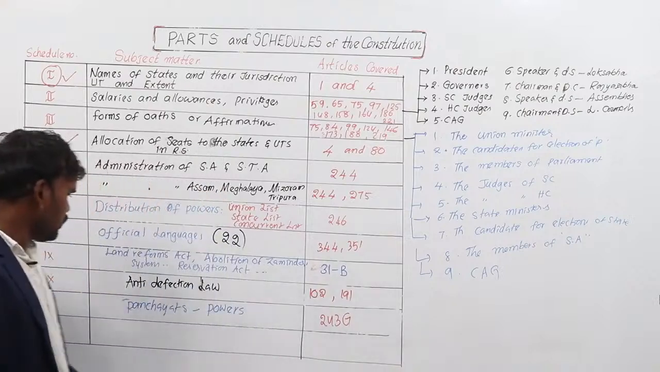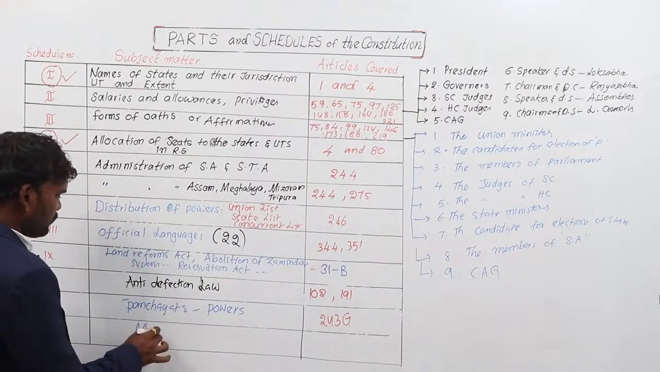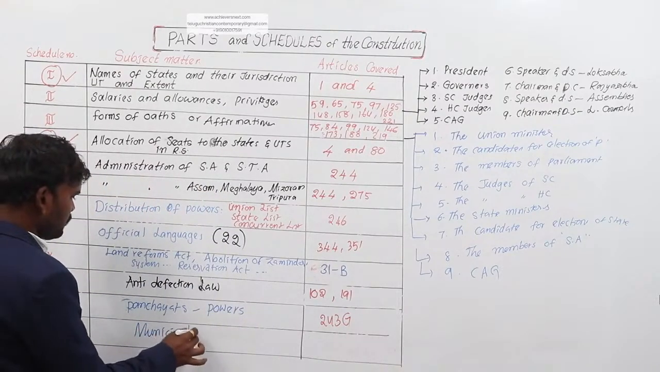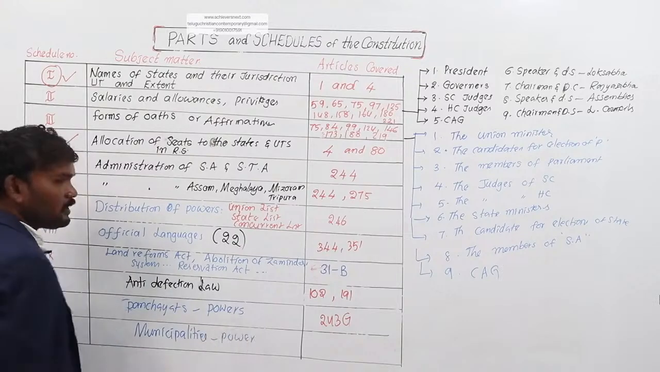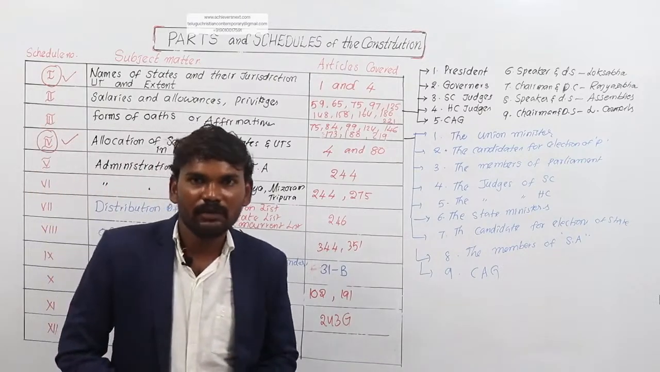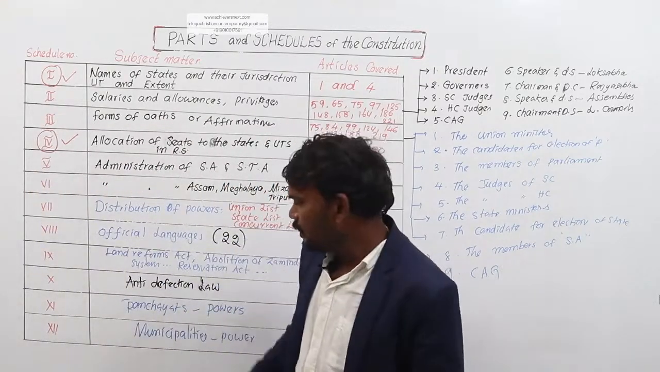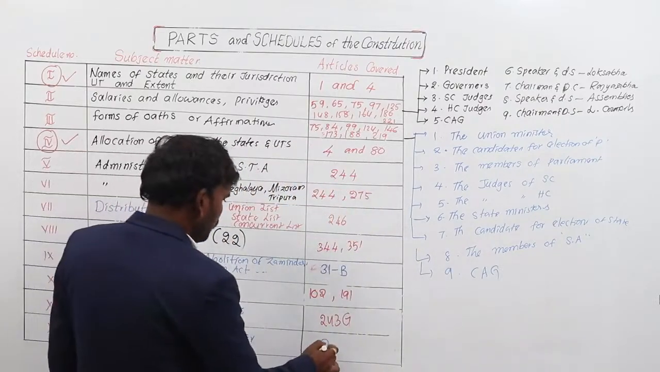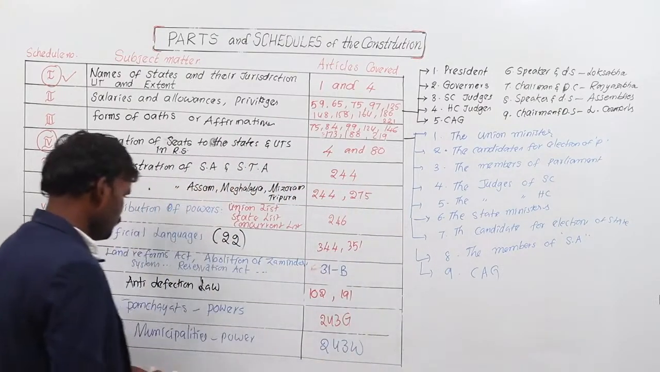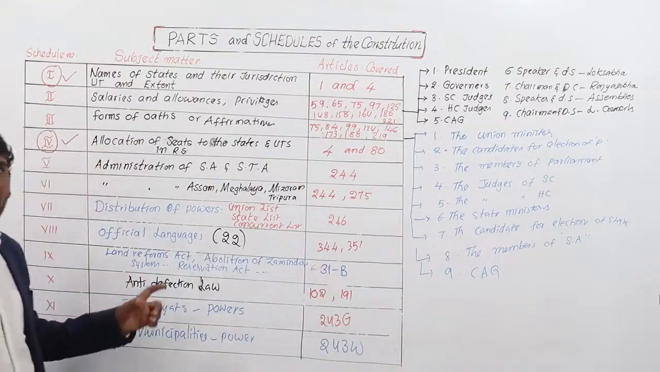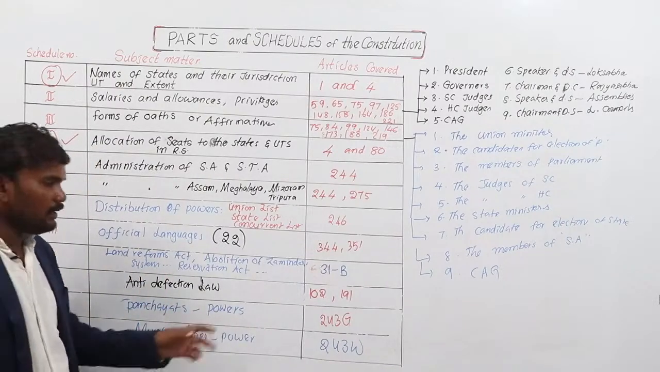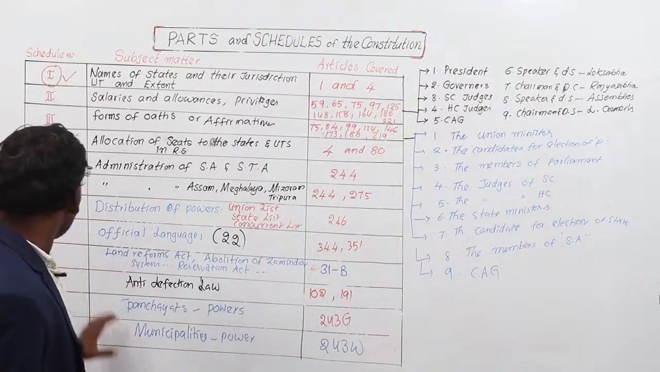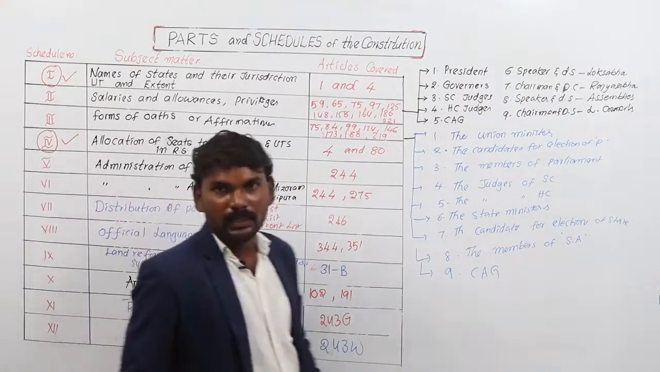Coming to the 12th Schedule, municipalities and their powers. As per the 74th Constitutional Amendment Act, municipalities are given 18 powers as per Article 243W. Those 18 powers are added to the 12th Schedule under Article 243W. So these four schedules were added to the Indian Constitution later.